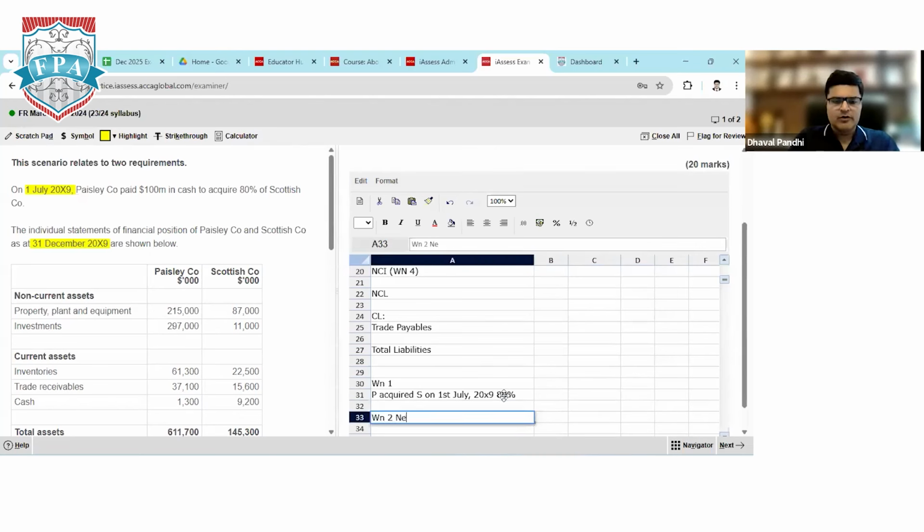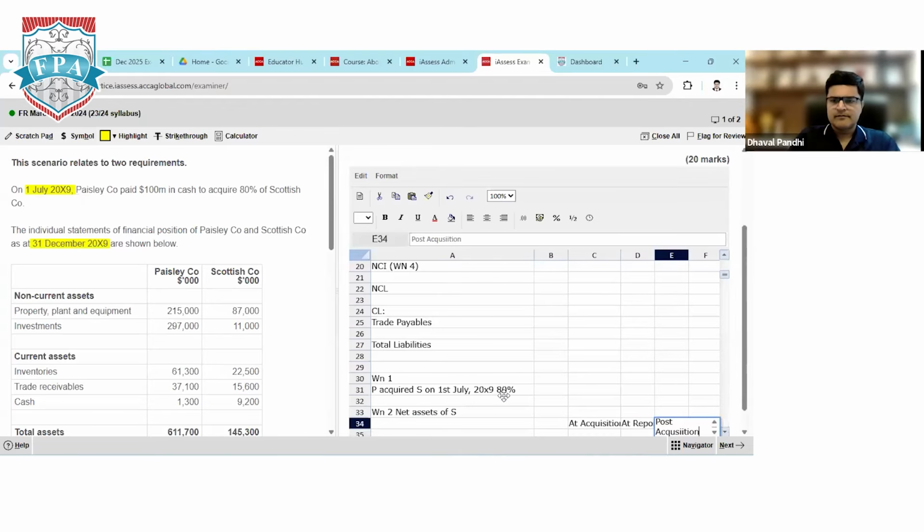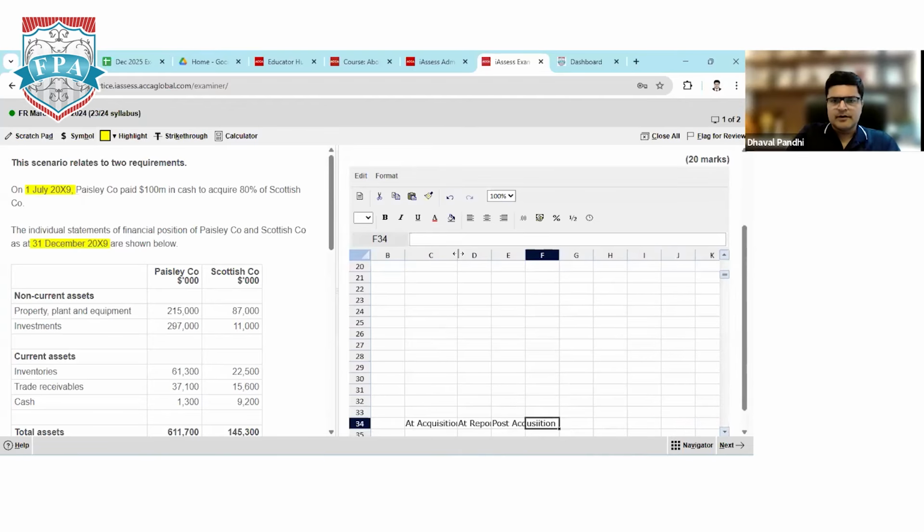Working note number 2, net assets of S. And we'll use the columns at acquisition, at reporting, and the next is post acquisition. Okay, so I'll make it visible for all.